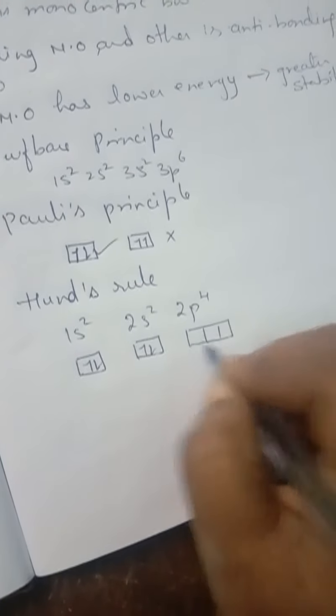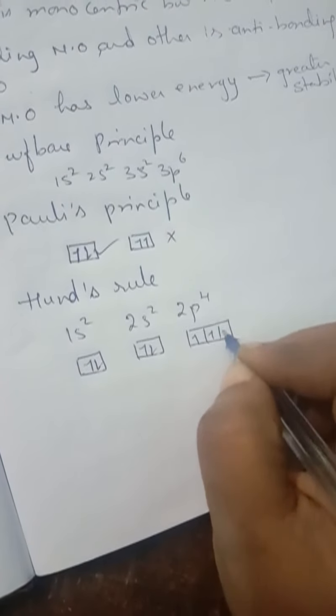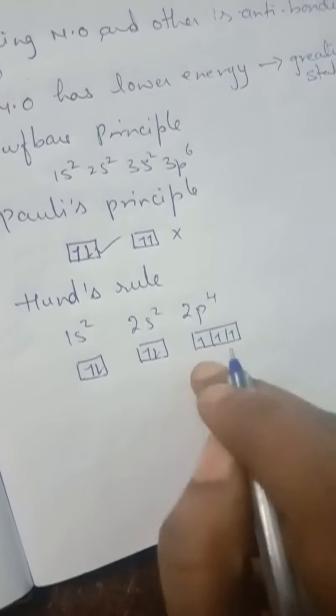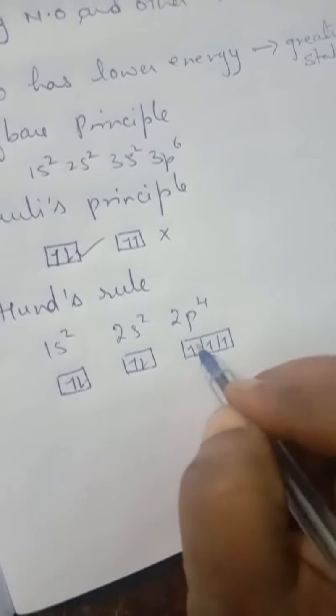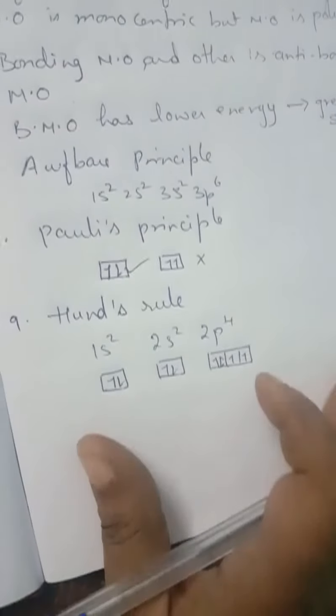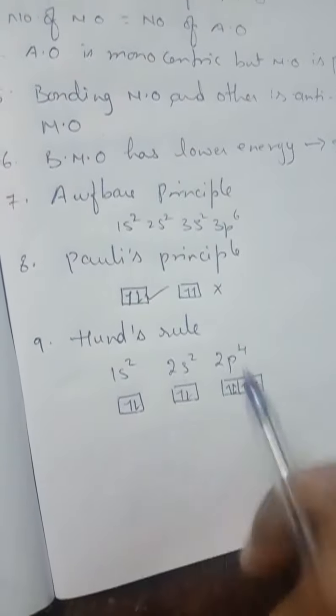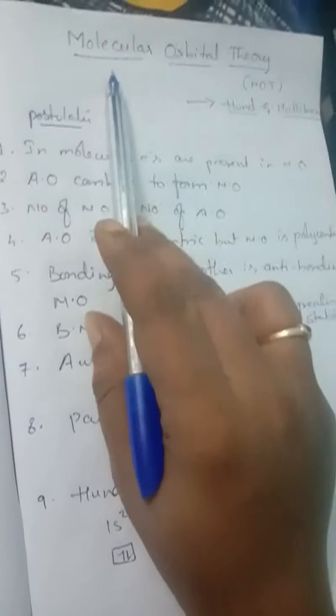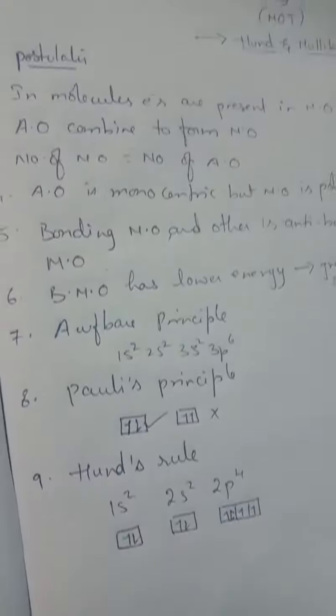So here 4 electrons are present. First we have to fill half, that means 3 electrons should be filled like this, and the 4th electron should be filled like this. So this is Hund's rule. So already we have discussed all these rules. So all these rules we have to follow in molecular orbital theory.